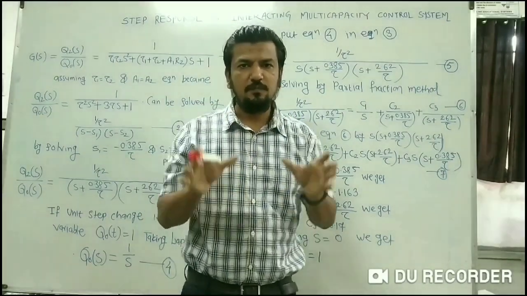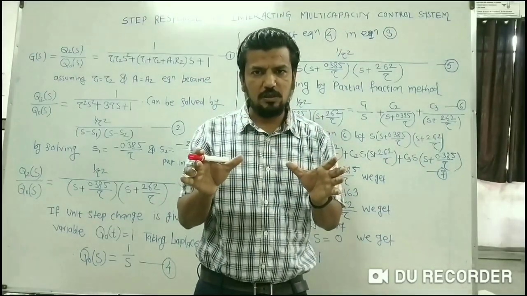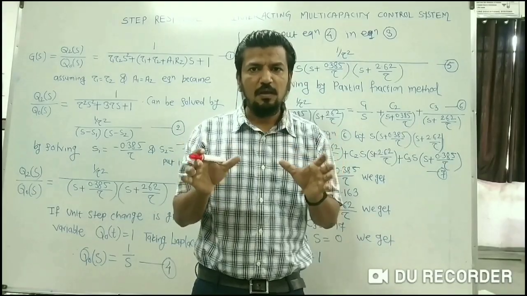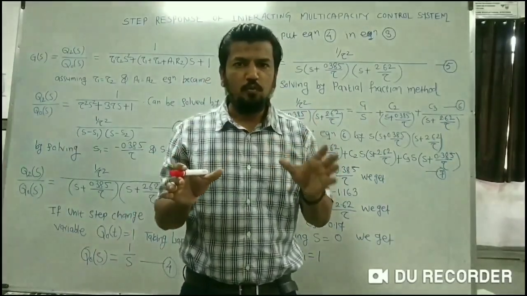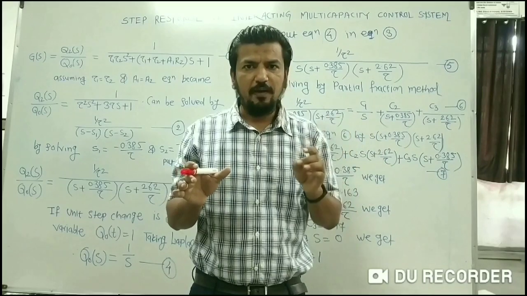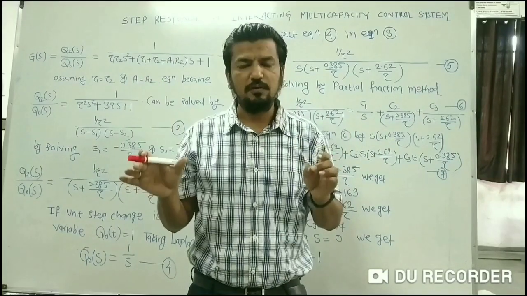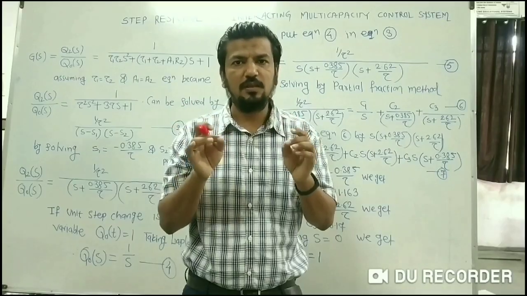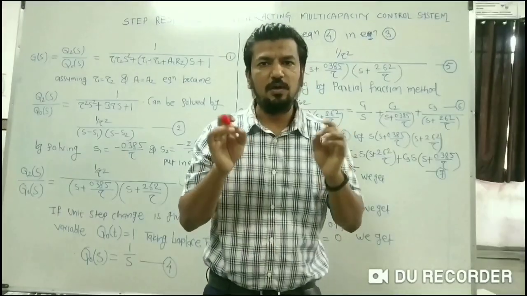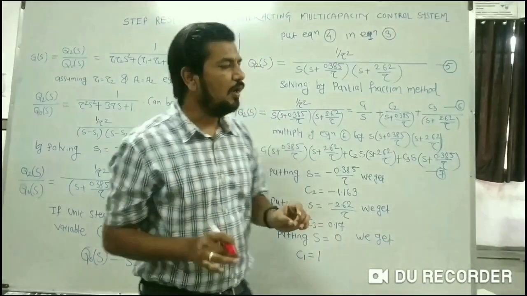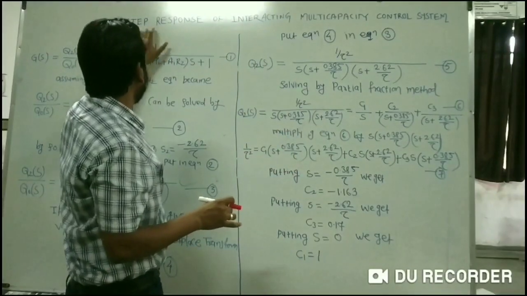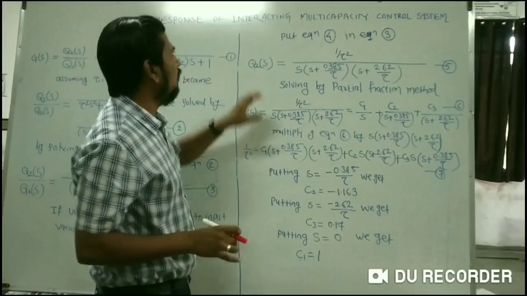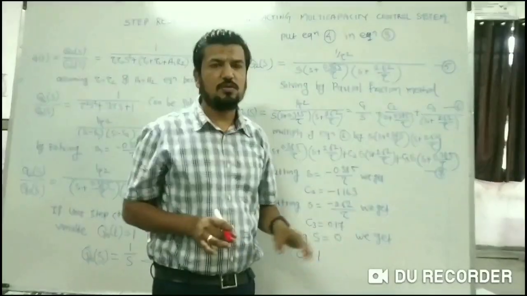If there is a two liquid level tank system arranged in an interacting manner, then changes in the output of tank number 2 will affect the head in tank number 1. This means both the heads are dependent on each other, and that is called the interacting multi-capacity control system. Now the next discussion is the step response equation of the interacting multi-capacity control system.